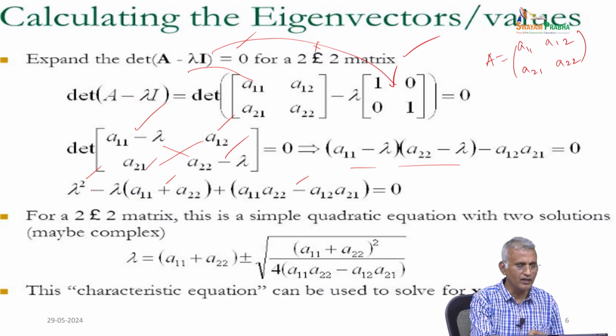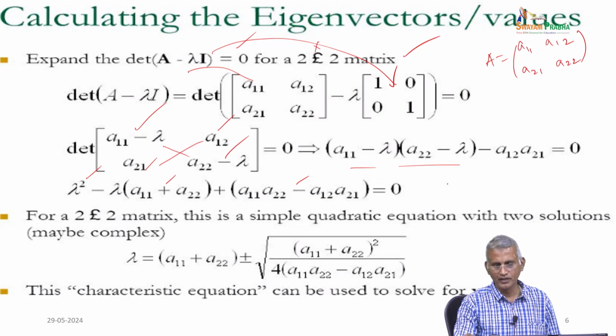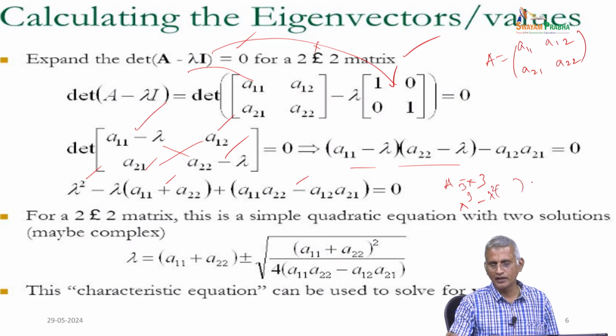If you have a 3 cross 3, then lambda cube minus lambda square into the main diagonal sum plus lambda into the sum of the cofactors of each diagonal element minus the determinant of the A matrix equal to 0.